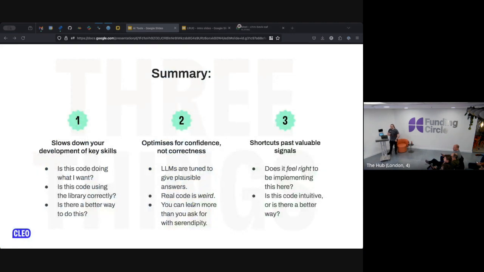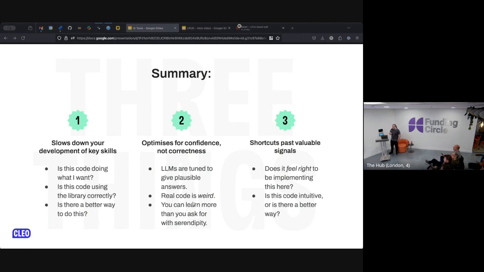There are a few different things that I think are important to think about when you're thinking about using LLMs for software development. It will slow down the development of what I consider to be key skills. Answering questions like, is this code doing what I want? Is this code using the library correctly? And by correctly, I mean in the manner the library was intended to be used, not just in a way that gets the result that I asked the LLM for.